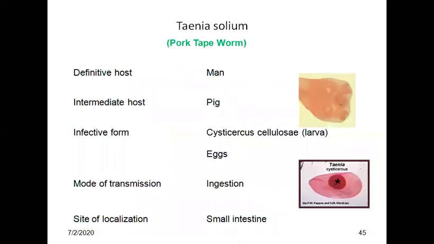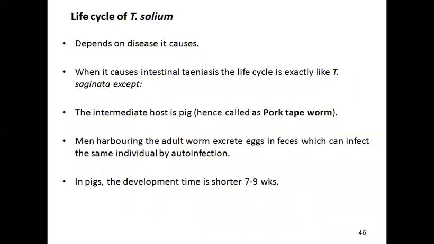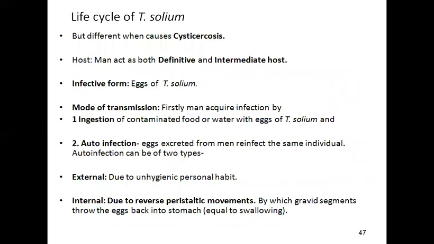Taenia solium: the definitive host is human, the intermediate host is pig. Infective forms are cysticercus cellulosae larva and eggs. Mode of transmission is ingestion, and the site of localization is the small intestine. The life cycle depends on the disease caused. When it causes intestinal taeniasis, the life cycle is exactly like Taenia saginata, except the intermediate host is pig. It is called the pork tapeworm. Man harboring the adult worm excretes eggs in the feces, which can infect the same individual by auto-infection, and pigs. Development time is shorter.